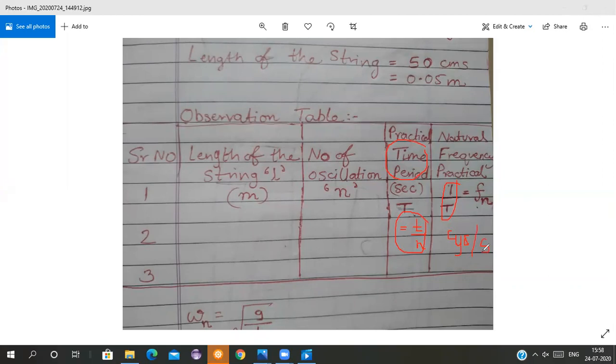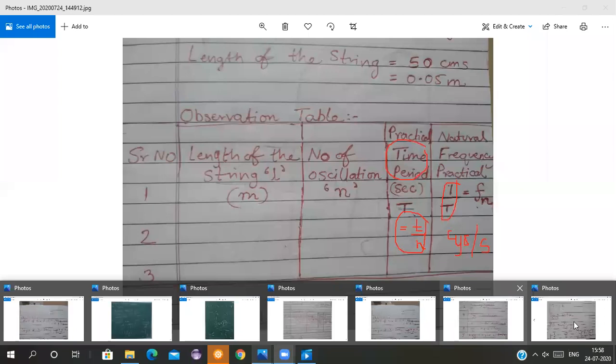This is the natural frequency, which is the practical frequency you get by performing the practicals, and you have to compare it with your theoretical frequency. Actually we have to compare your practical value with our theoretical value.